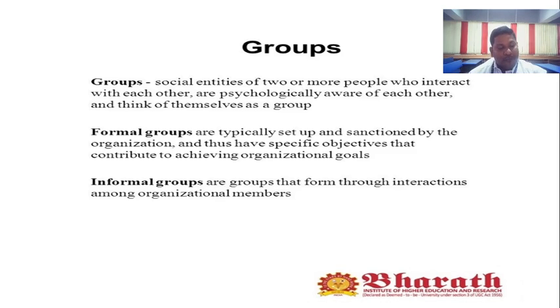One example for formal groups is the crew members in the airlines, the Air Force. The crew members on the airlines are an example for formal groups. Another example, for informal groups: employees from different departments working, taking lunch, coffee and tea together, the different departments working in a group. This is called informal groups. What is the difference between formal groups and informal groups?